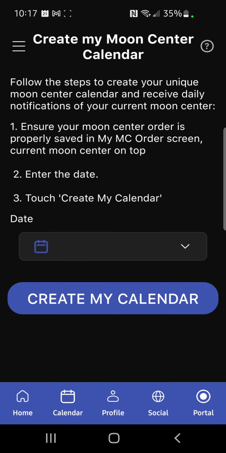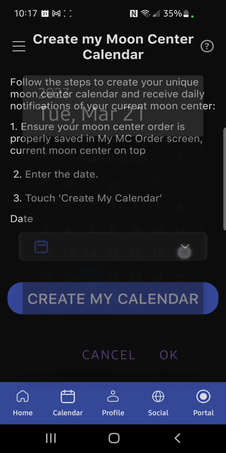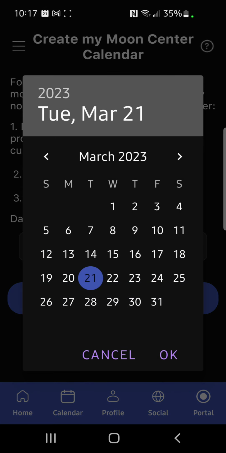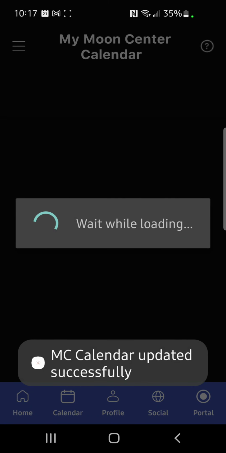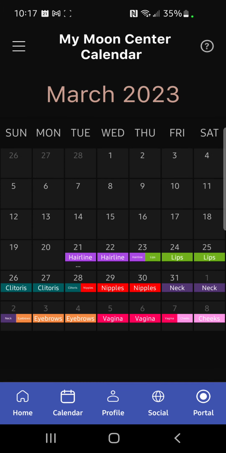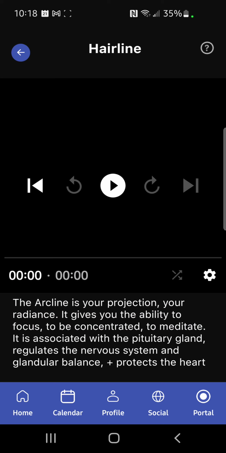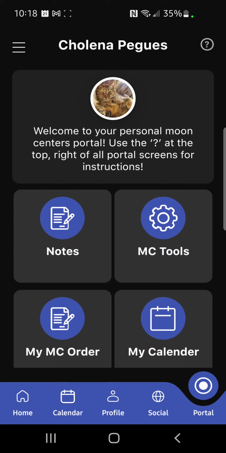Create my moon center calendar. Okay, so using that list that you just created, the date that you started the top moon center goes in here. Click create my calendar. And you notice from that date forward, you have your moon centers mapped out for you in the order that they're put in. So by touching those, you can go to the moon centers tools and get right to any information that you need.